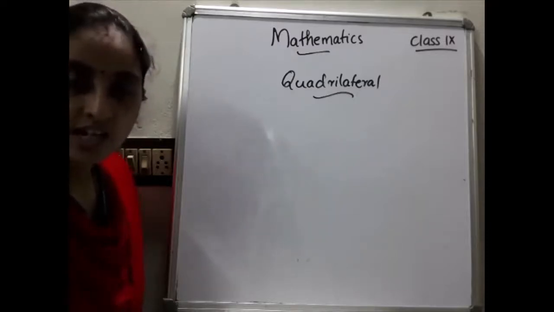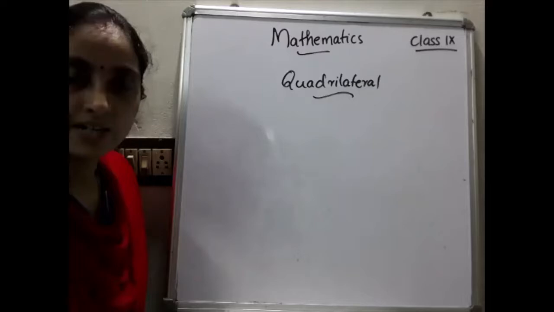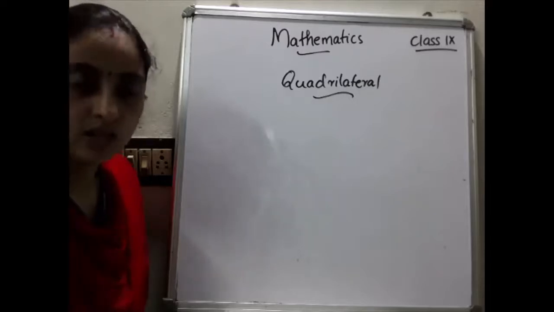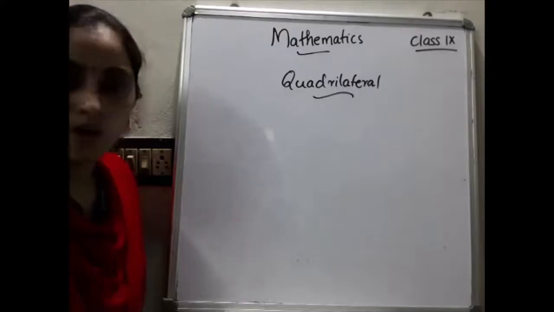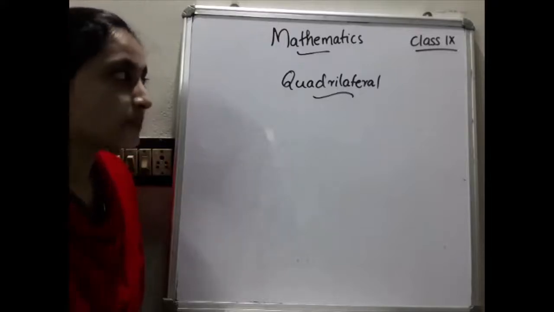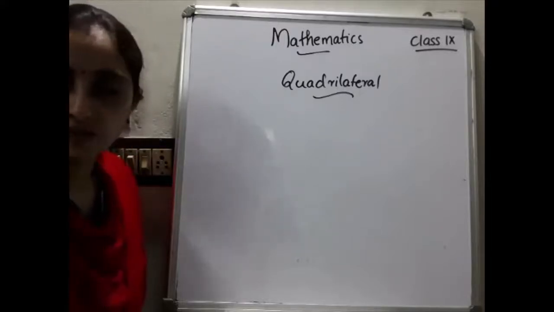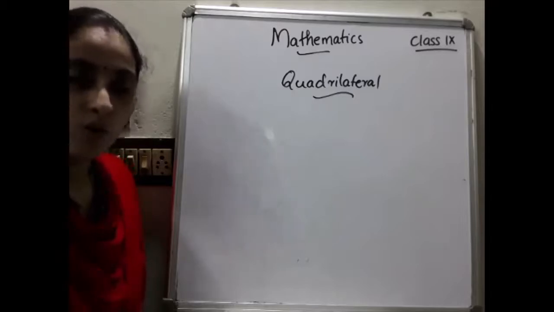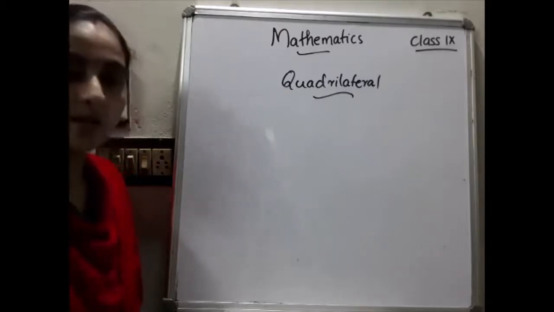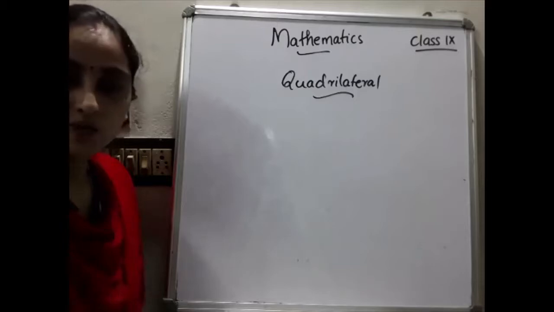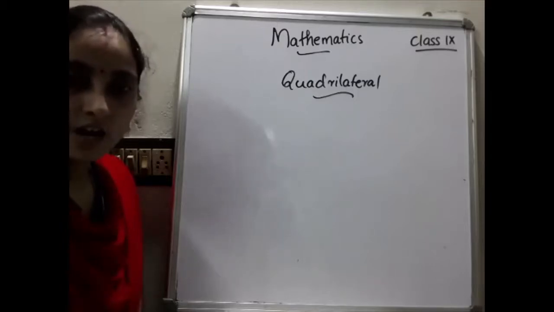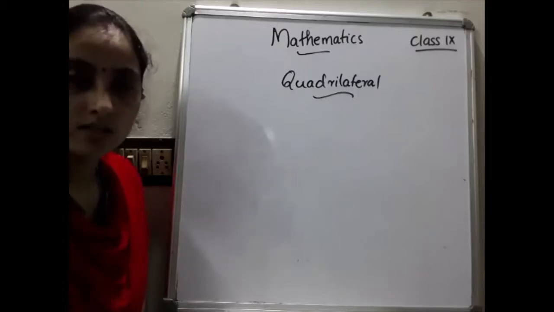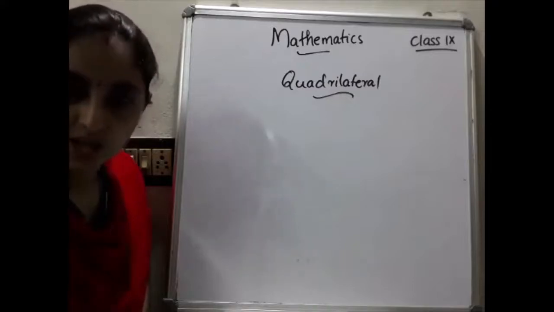So my dear students, those who didn't complete or study the triangles chapter, please complete it as soon as possible, because quadrilaterals is a continuation of that chapter. Congruence is applied here also. So if anyone has any doubt, please clear all your doubts before starting this chapter.